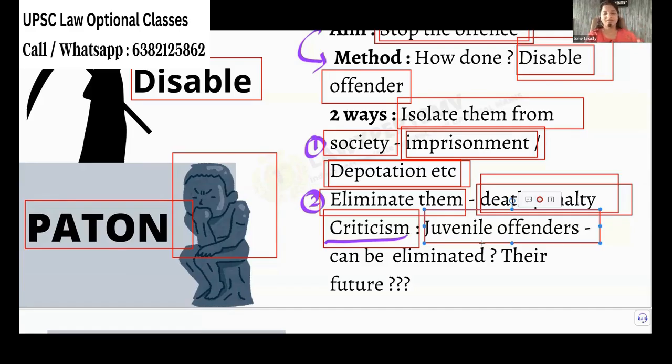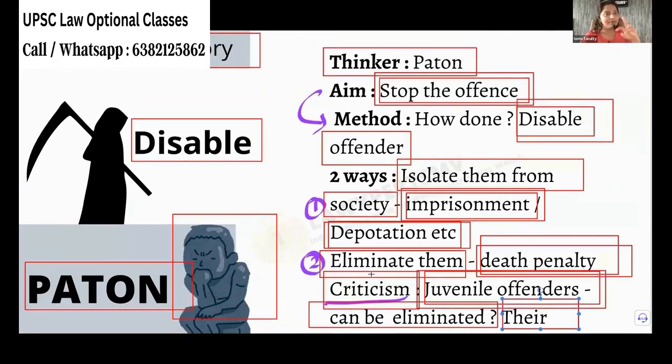But that's my opinion. This is the criticism of the theory. They are telling that juvenile offenders must not be treated like that. They have a future. They cannot be eliminated. What about their future? So this theory cannot be applied to the juvenile offender. That's the criticism.